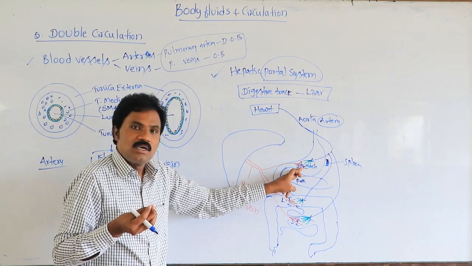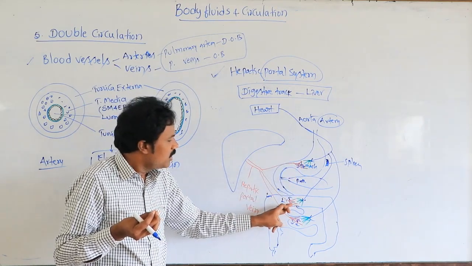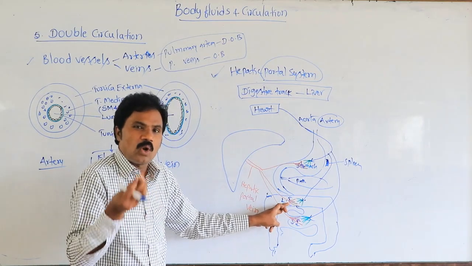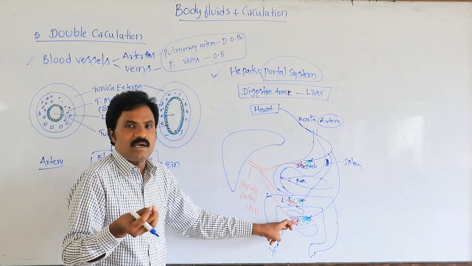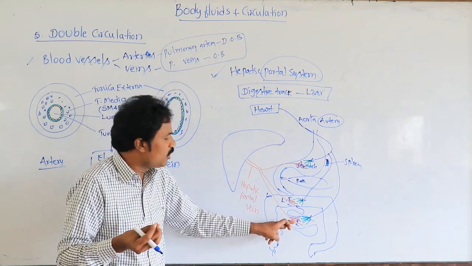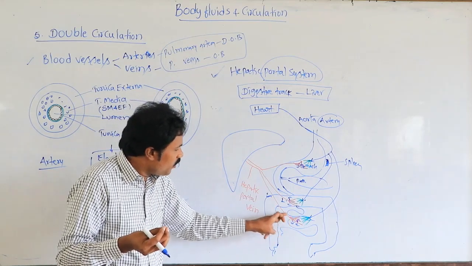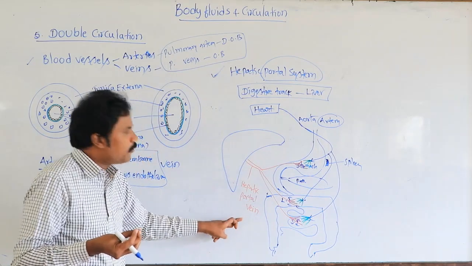The gastric venule and gastric vein, the intestinal colon vein, the jejunum and ileum veins related to the small intestinal venule, and from venule to vein. All these veins collect to form the hepatic portal vein.